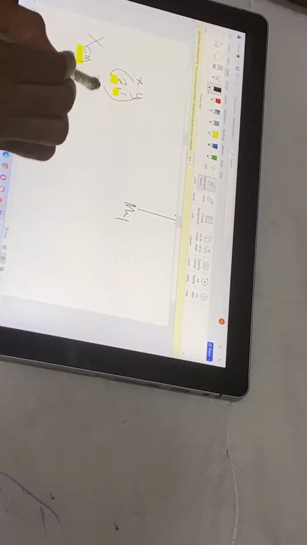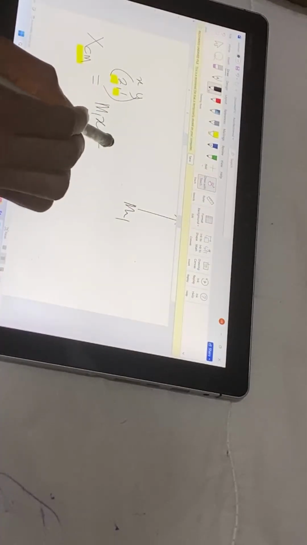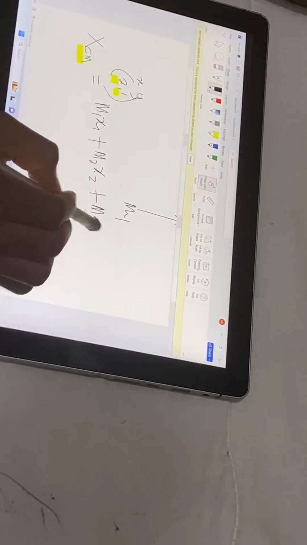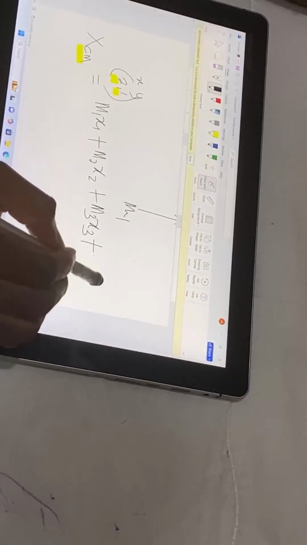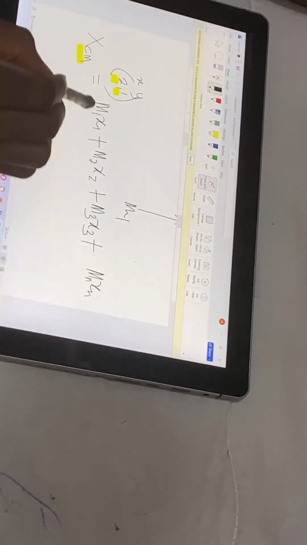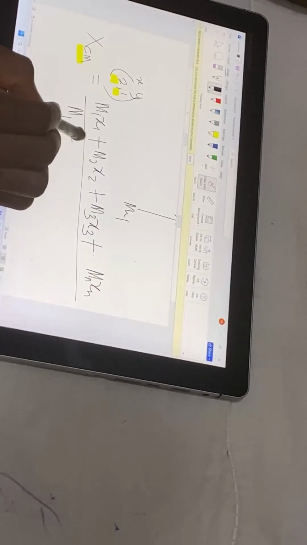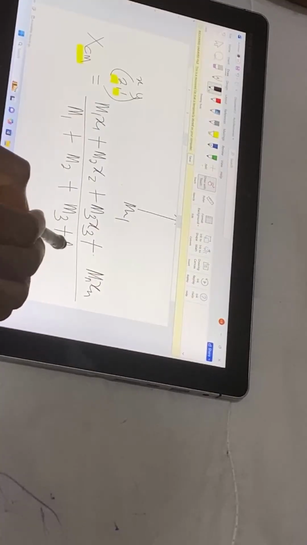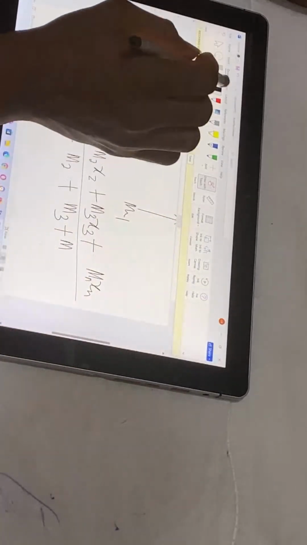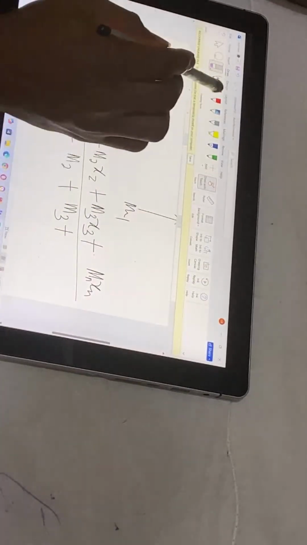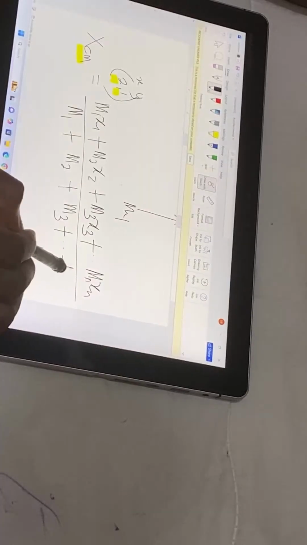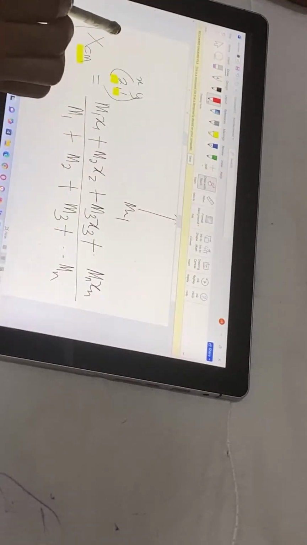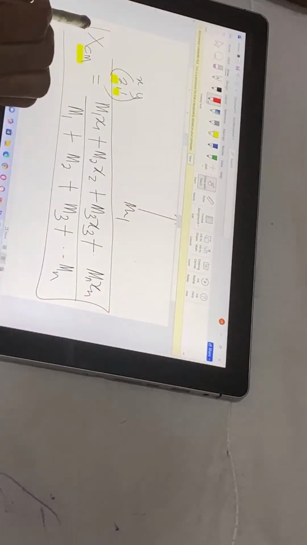It's equal to M1 x1 plus M2 x2 plus M3 x3 plus dot dot dot Mn xn, over M1 plus M2 plus M3 plus dot dot dot Mn. Please take note. So this is the x center of mass.